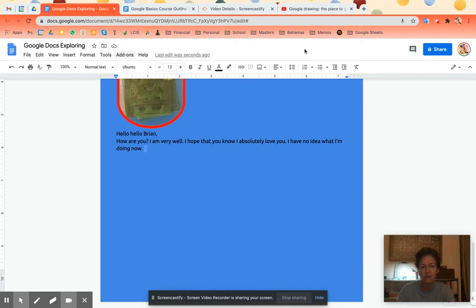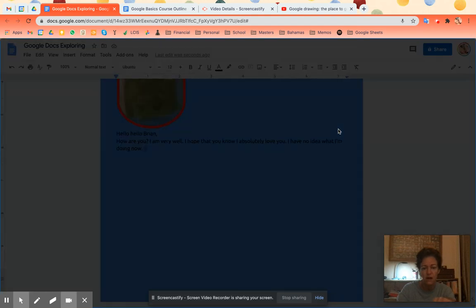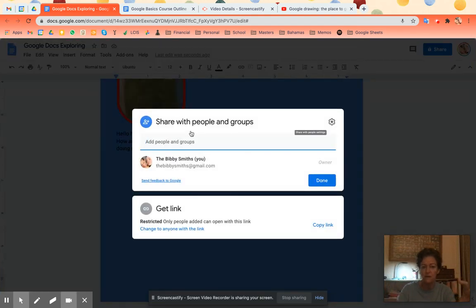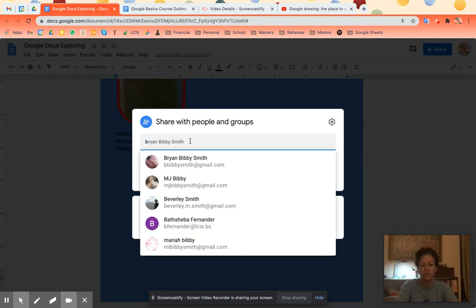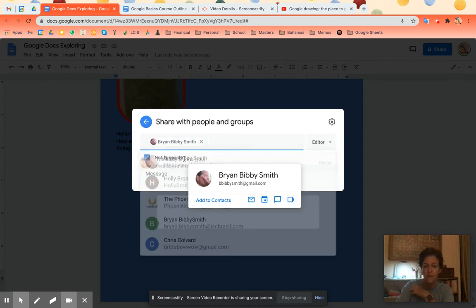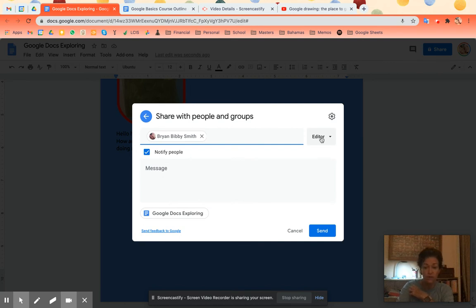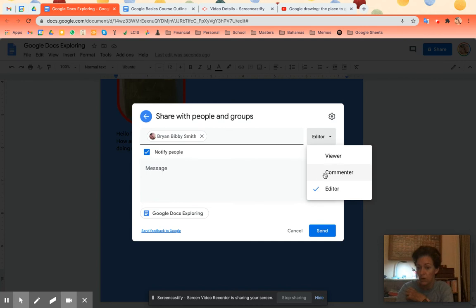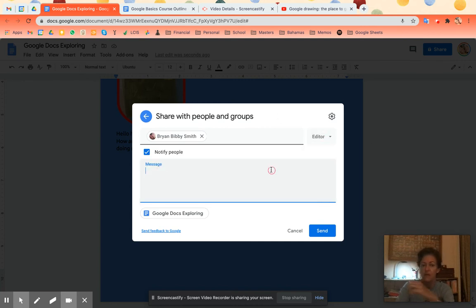So sharing in a Google Doc, if I come up to the share button, I can share here. And you can see that I own this document, but maybe I want to share it with Brian. And as soon as you start typing, people in your contacts come up. And let's say I don't want him to be editor. I want him to be able to view only or comment. You can click that there and say, hi, Brian. Poor Brian, I just pick on him all the time.